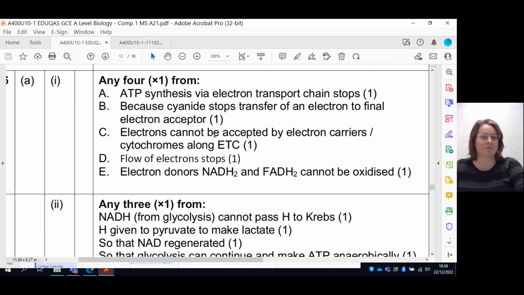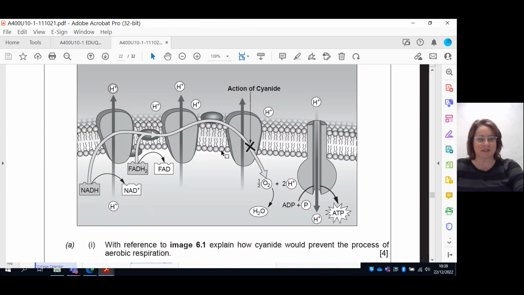That's what I've tried to express with clogging up: the flow of electrons stops, which means that NADH and FADH2 cannot be oxidized again. So there's a helpful part there. That's how the mark scheme has expressed this question.